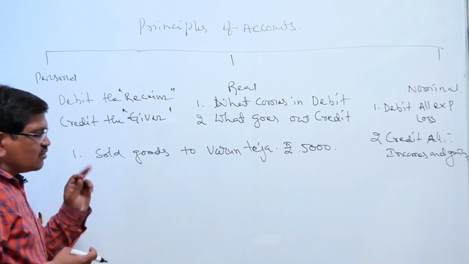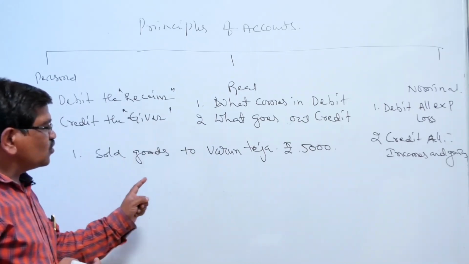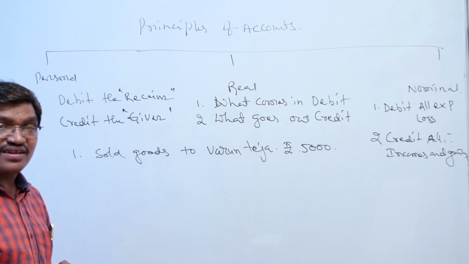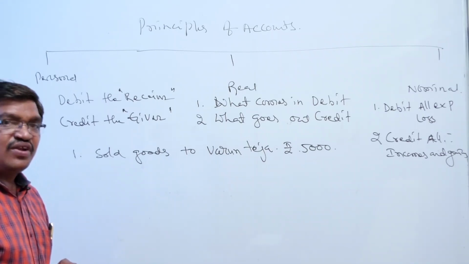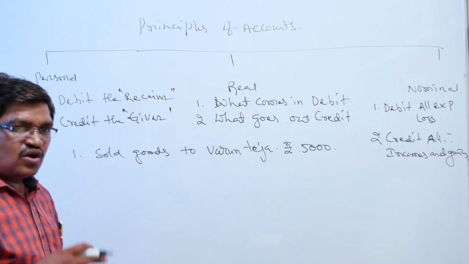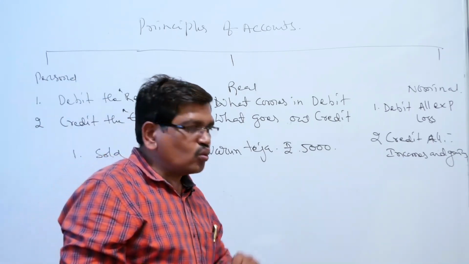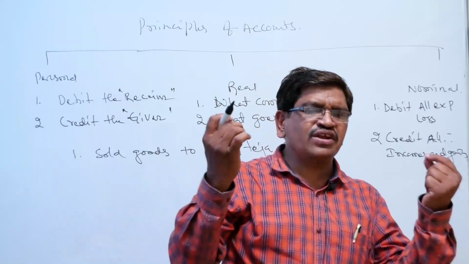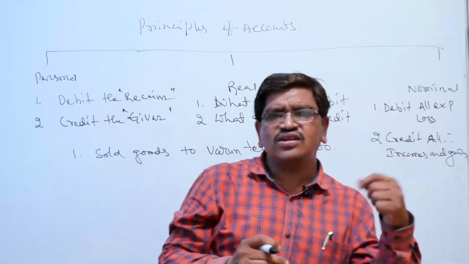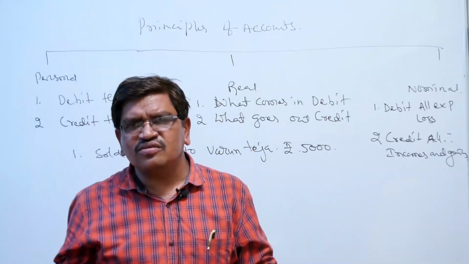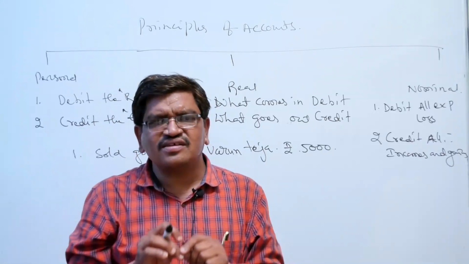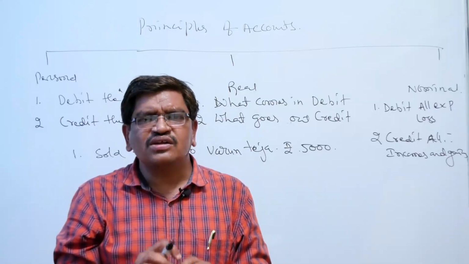Now, coming to the example, sold goods to Varun Teja. It is known as a transaction. Every transaction has two aspects. One is debit, another one is credit. Both aspects are available in that one.